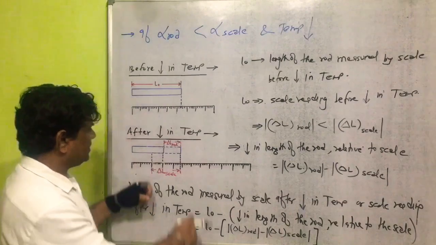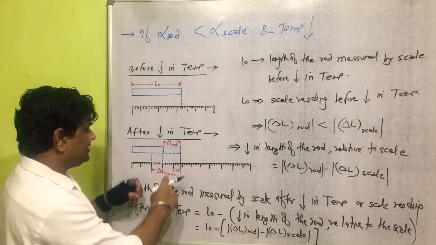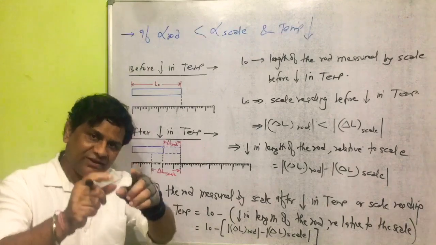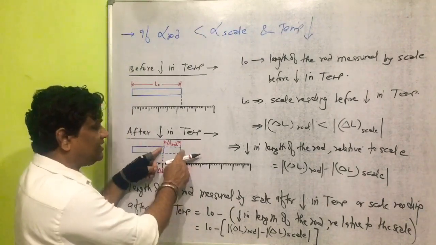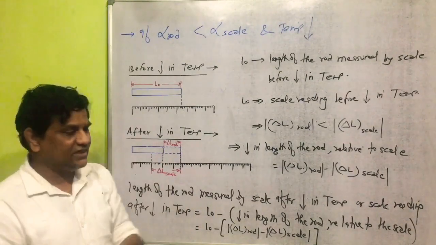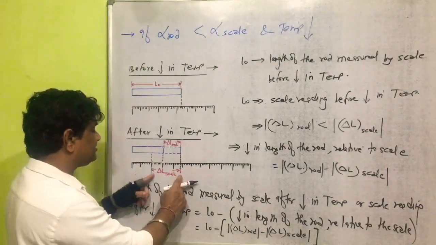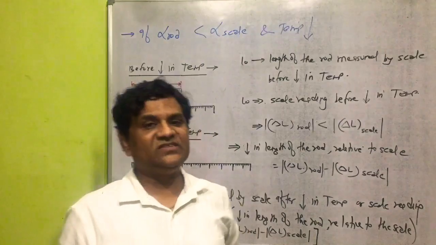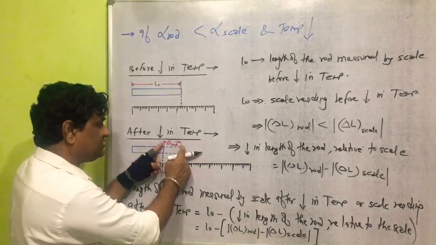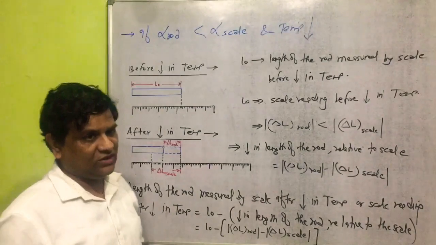Now you know all students here, this is the decrease in length of the rod, and this is the decrease in length of that part of the scale. From the diagram it is clear here, decrease in the length of the rod is less than the decrease in length of that part of the scale. So question is arising here, how is the decrease in length of the rod less than the decrease in the length of that part of the scale.